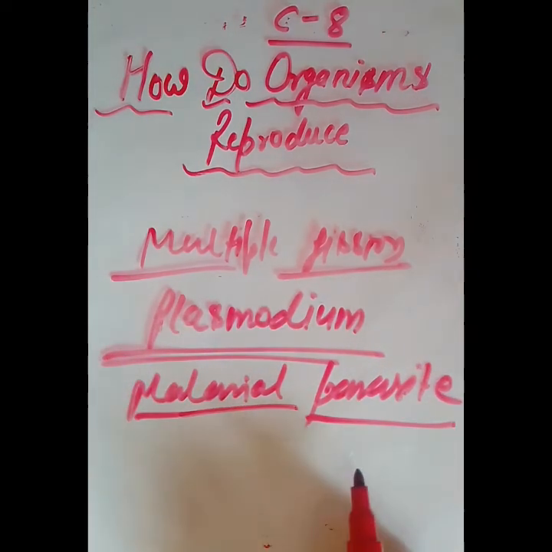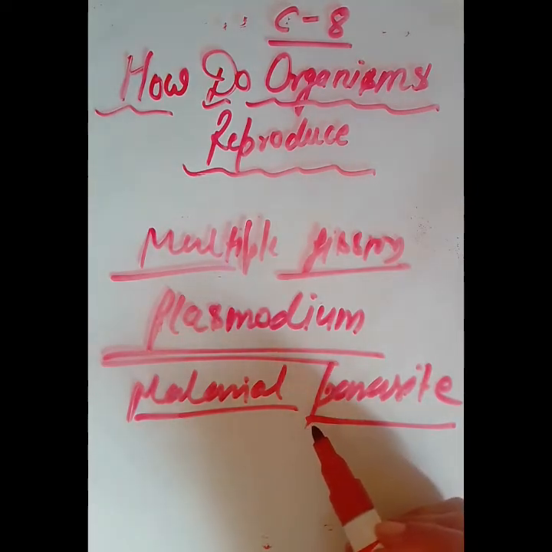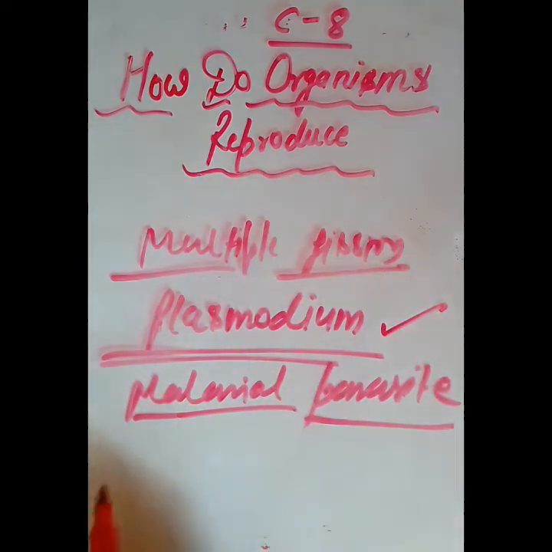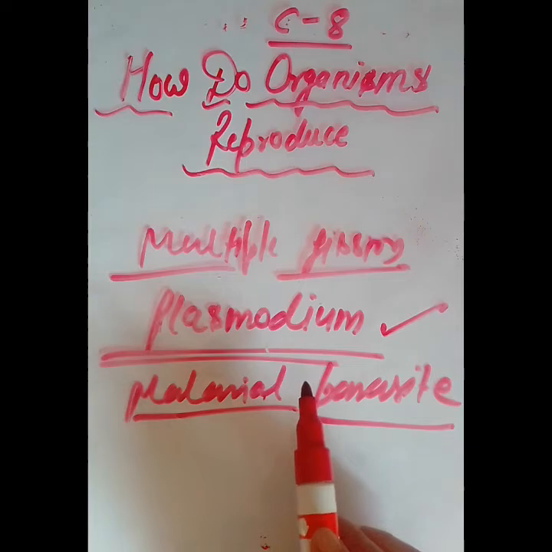Most students know that malaria is caused by the female Anopheles mosquito. But that is not true. The female Anopheles mosquito is simply a vector and the causative organism is this protozoan, that is Plasmodium. So it divides into many daughter cells by multiple fission.